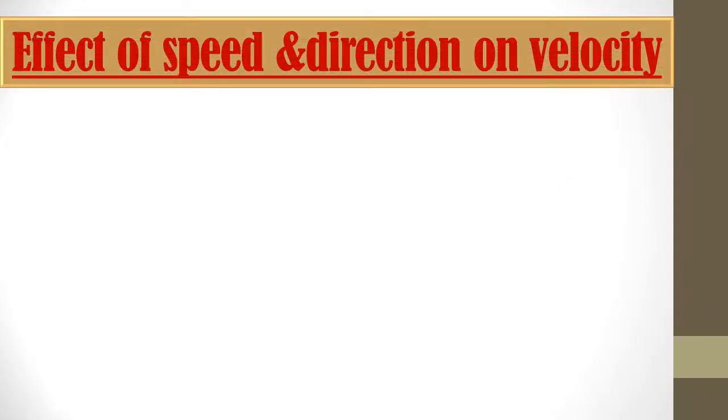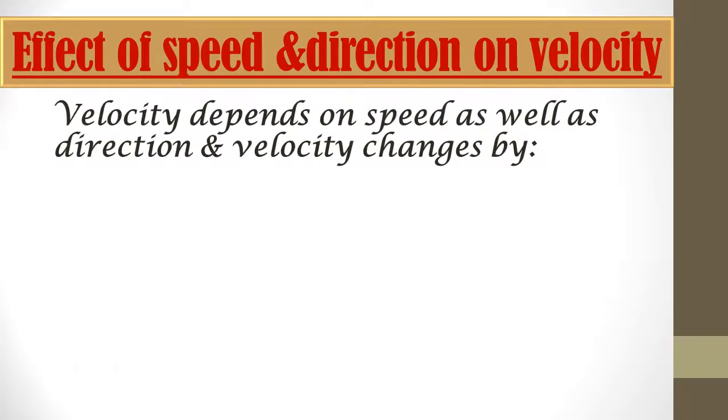So first we are going to learn about the effect of speed and direction on velocity. First of all, what is velocity? It is the displacement that occurs in unit time. Velocity depends on speed as well as direction. We know there is a difference between speed and velocity. So velocity depends on the speed as well as the direction, and velocity changes in the following ways.